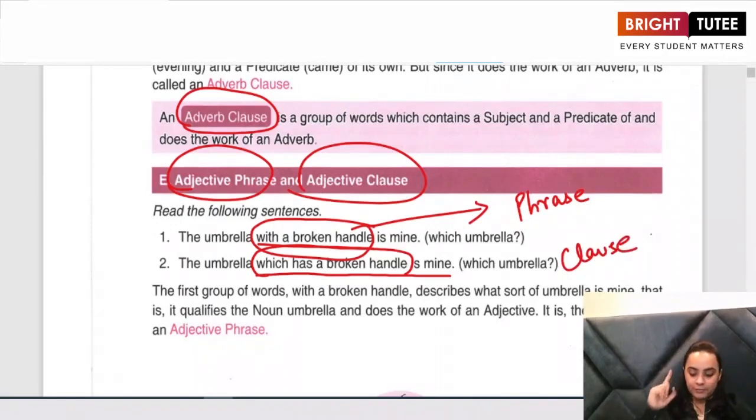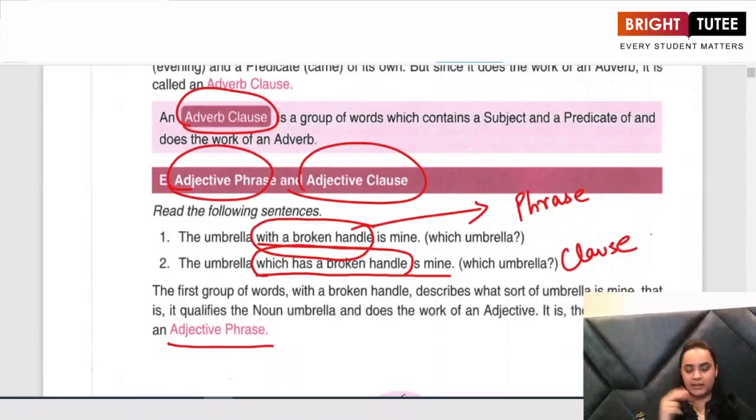Now, this is giving a description. What is an adjective? An adjective is a describing word. This is the simplest thing that we know about an adjective. So in the first sentence, I am describing my umbrella using a phrase, with a broken handle, and this phrase is known as an adjective phrase.